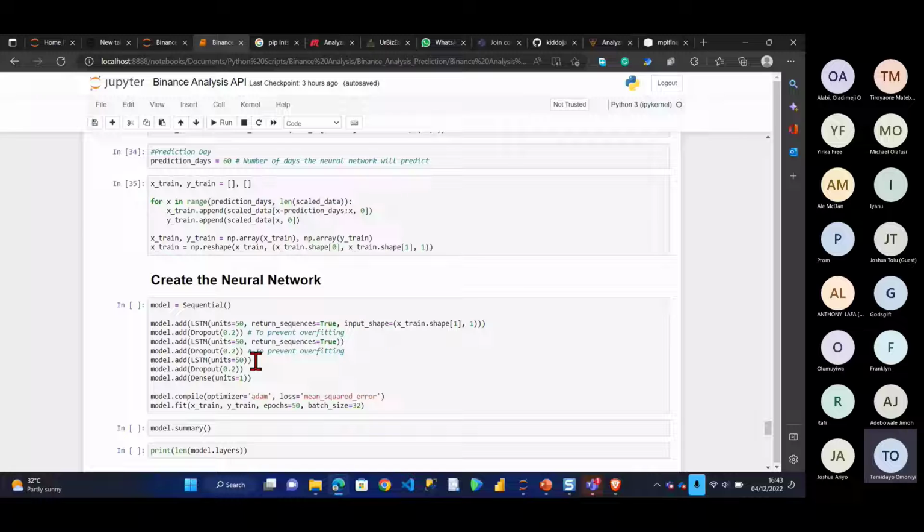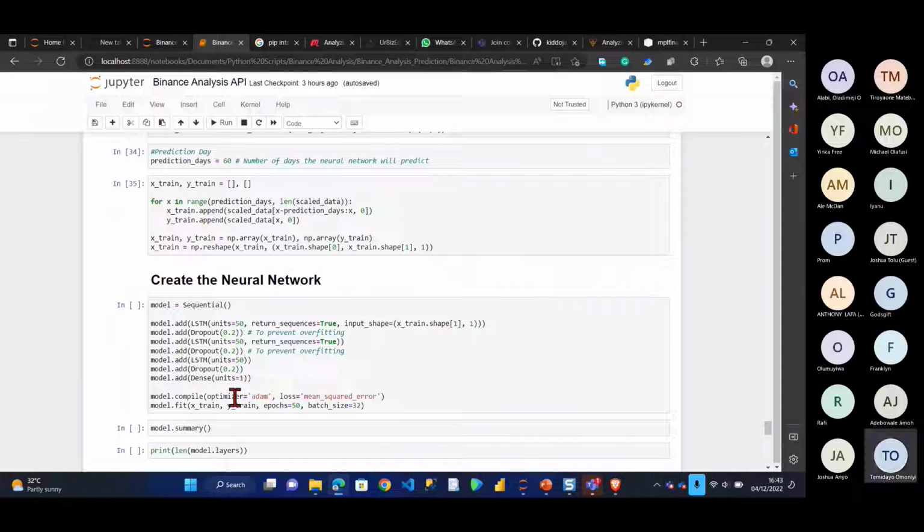So that's three. The first one is a dropout of 20%, that's 0.2. The second one is also 20%, 0.2. The third one is also about 20%, 0.2, to prevent overfitting. So the last step is my dense layer, which is now my output. I want a unit of just one.